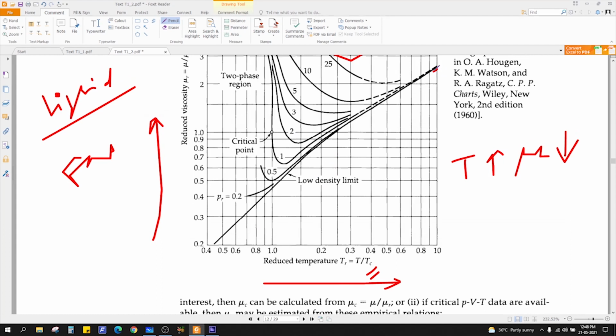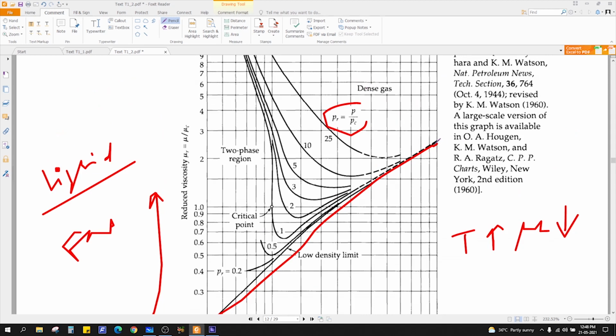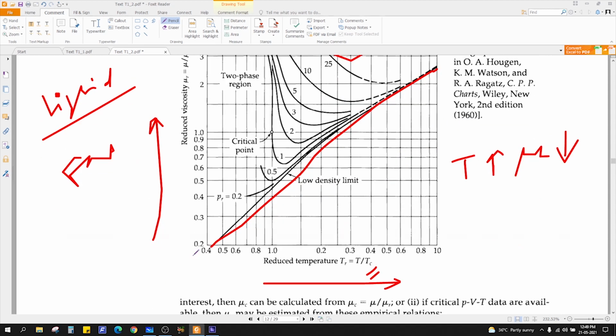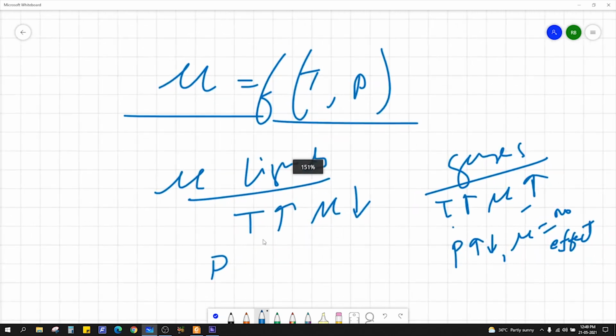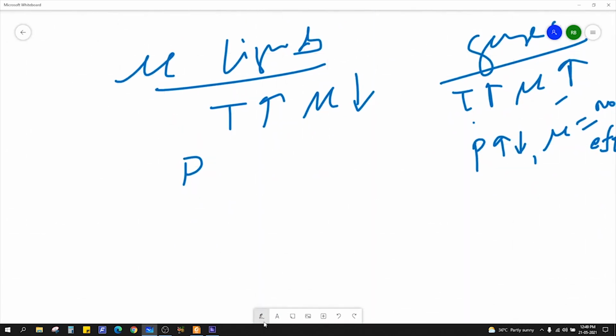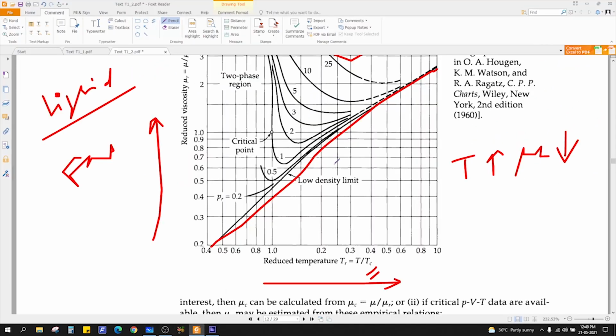What will happen to the viscosity of gases? From this graph, you can see it is a single line for gases, and it can be seen that there is no effect of pressure on the viscosity. So with pressure increase or decrease, the viscosity of gases doesn't change. So there is no effect of pressure on the gases, right? However, for liquids,